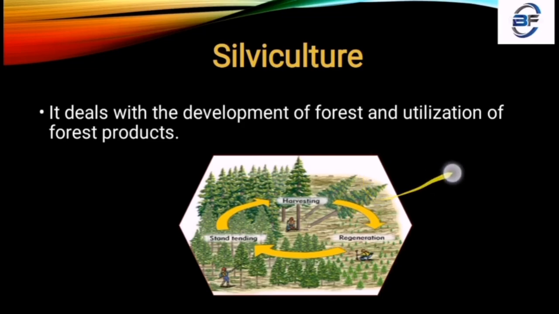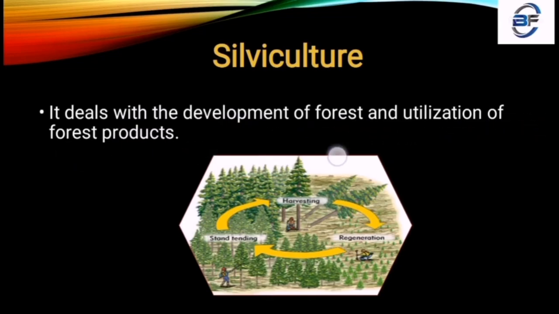After the disaster, a management process arises, and for this the culture process is applied, which is otherwise known as silviculture. It deals with the development of forests and utilization of forest products.